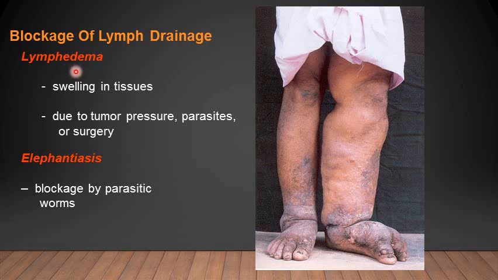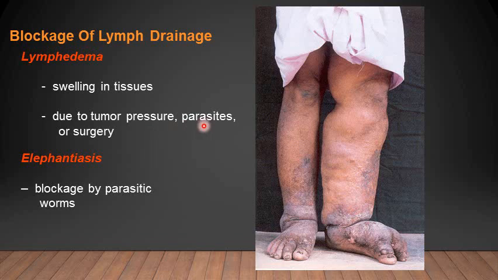This lymphedema leads to swelling of the tissues and accumulation of fluid in tissue spaces, and this can happen because of a tumor or the pressure of a tumor of a surrounding organ upon the capillaries and the collecting vessels or duct system of the lymphatic system. So because of this, lymphedema can occur.